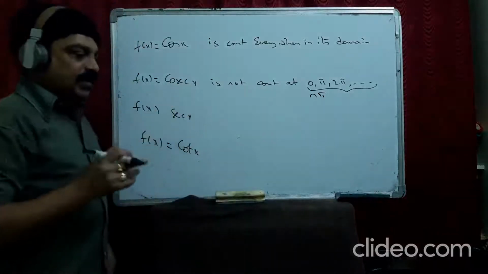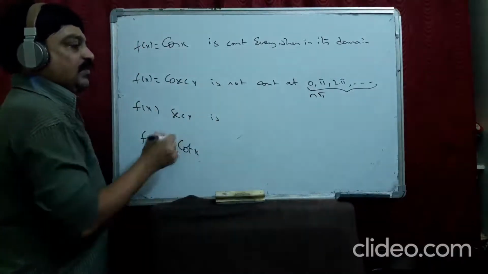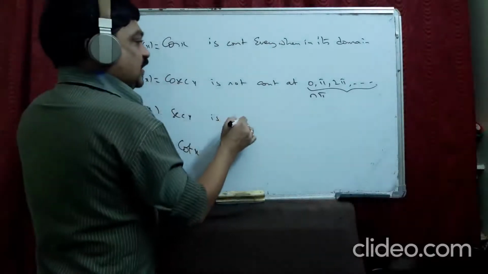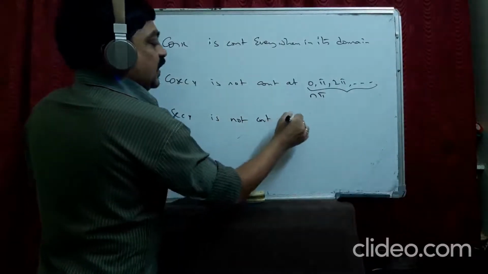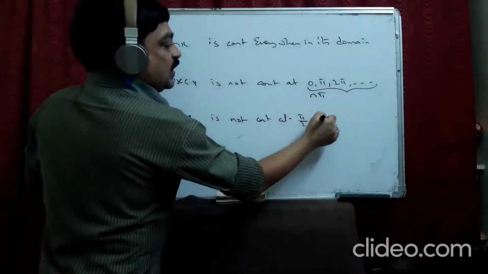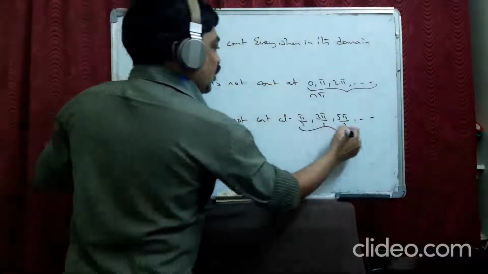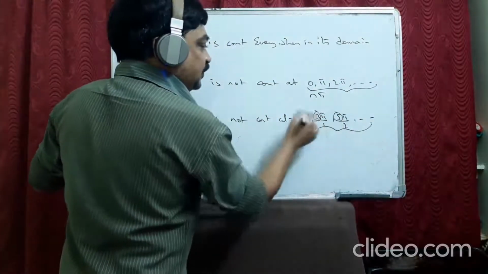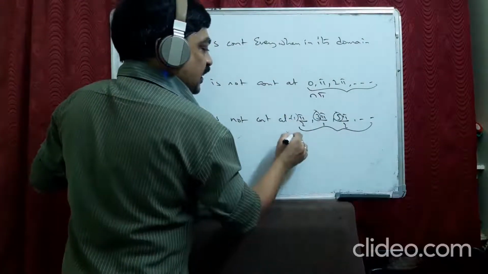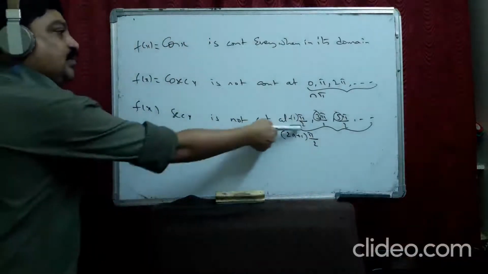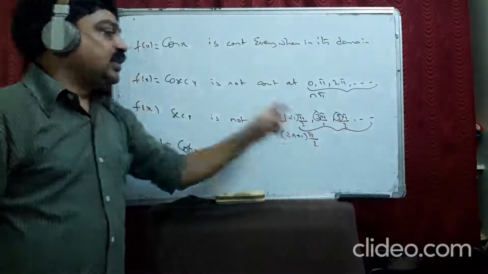It is continuous everywhere else. Secant x will not be continuous when cos is 0. That means it is not continuous at pi by 2, 3 pi by 2, 5 pi by 2, like this. These are odd multiples, no? So you can write (2n plus 1) pi by 2. So it is continuous everywhere except these points. Instead of all these, we write this.